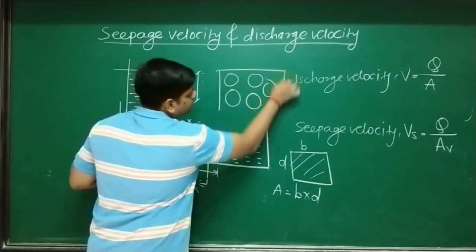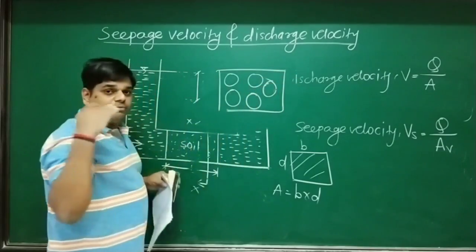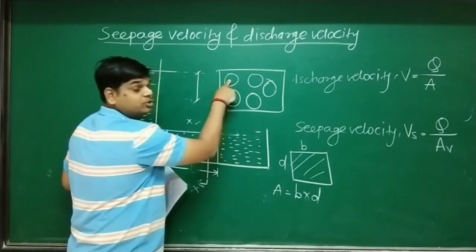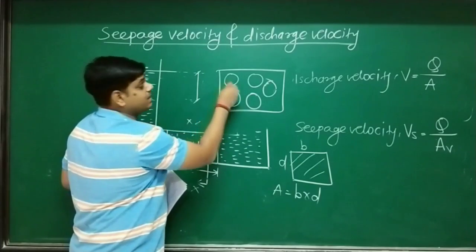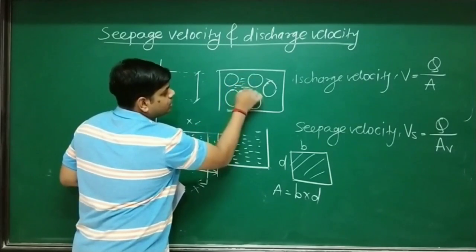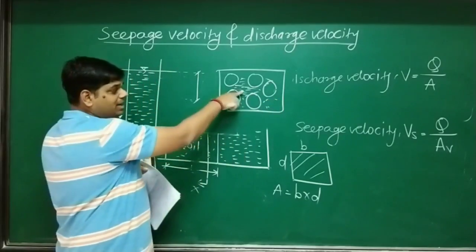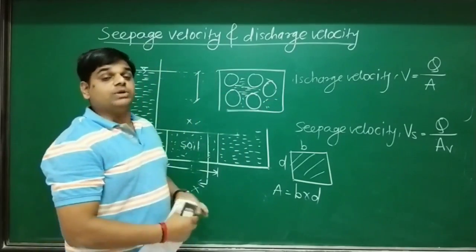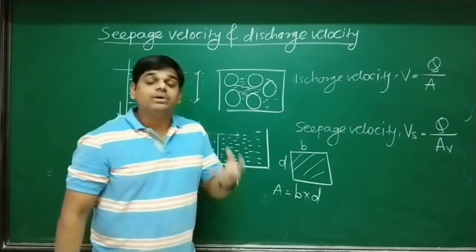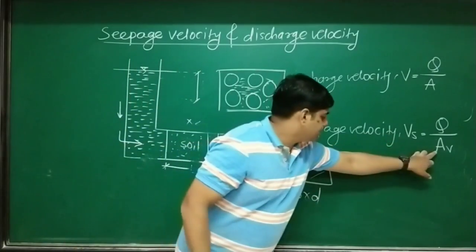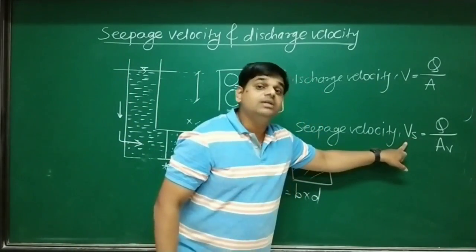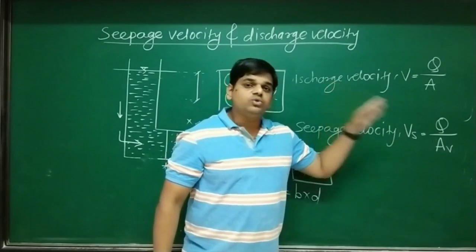Now when flow occurs, flow is not going to pass through soil grain. Flow will pass through the void spaces. These are the void spaces. So I want the area of void spaces. If I get the value of area of voids, then the velocity obtained is the seepage velocity or true velocity.